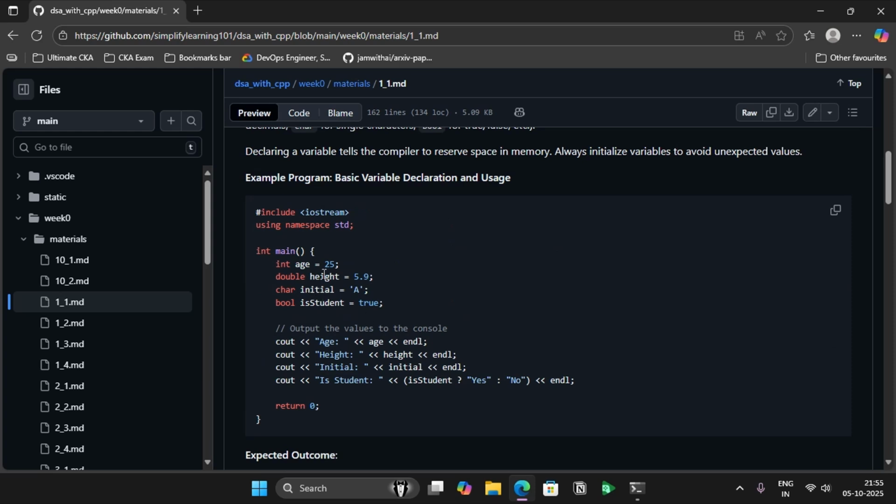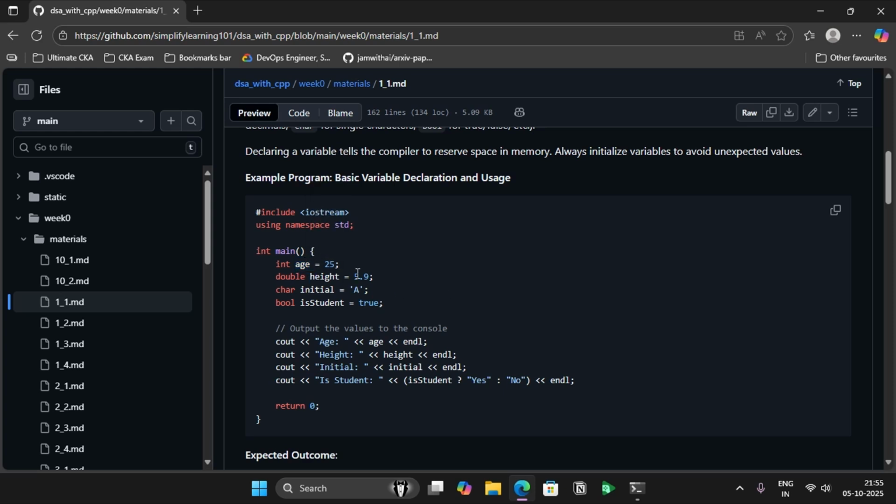So, a very important thing to know: in C++, just like C and Java, you have to declare a variable before using it. By declaring a variable, you are telling the compiler what type of data it is going to hold. The moment you declare it like this, the compiler does two things. One is that the compiler knows how much memory should be allocated to hold this data, and the memory location is now called age in this program. So, how much memory it should allocate for this.